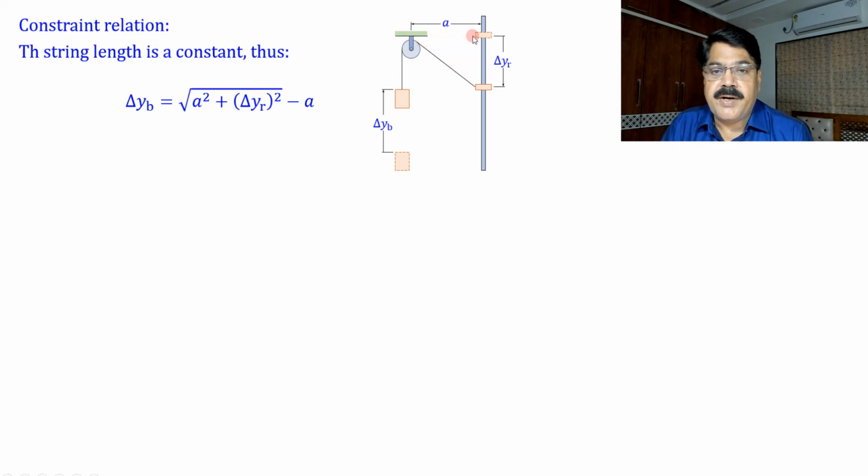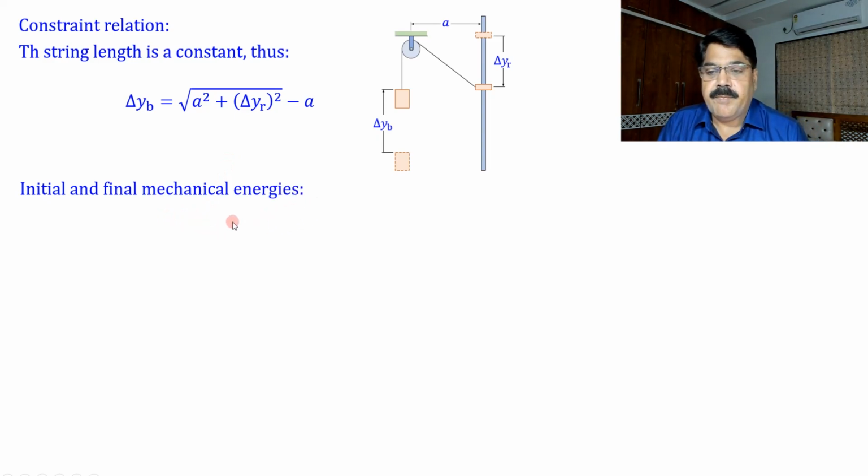If you subtract a from here, that will be the increase in length here, just e, and this increase of length is supplied by movement of this block, so this will be delta yb. So the constraint relation was very simple to write here. Now initial and final mechanical energies we can write here.